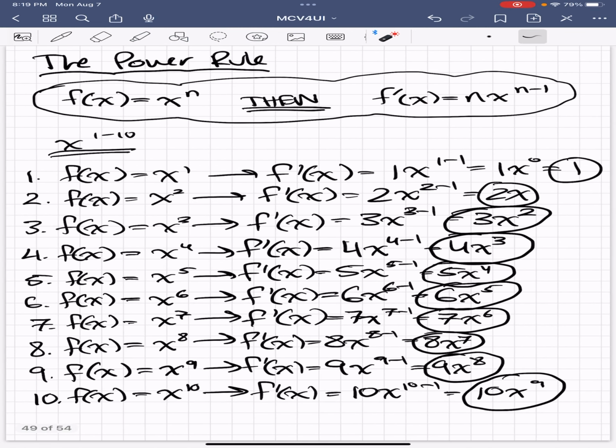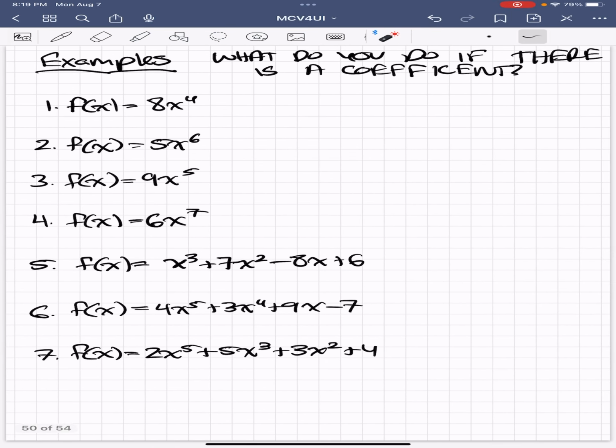I should have put a disclaimer, so I'm just going to do a disclaimer now. If you can pick up and understand how to do each one, I suggest pausing the video and going through each example. I'll let you pause right now if you want to do all of the examples by yourself. If you have a coefficient and you bring the exponent n down to the front as a coefficient, you multiply both the coefficient and the exponent that you bring down. So that's what you do if there is a coefficient.